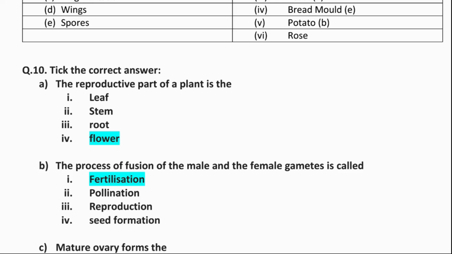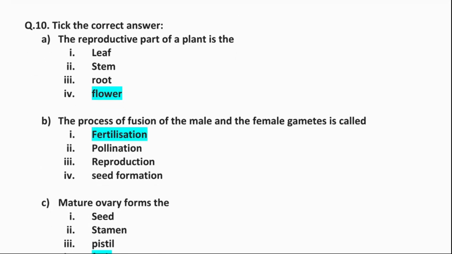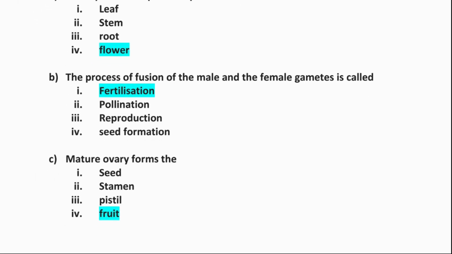A. The reproductive part of the plant is option 1, leaf, option 2, stem, option 3, root, option 4, flower. So the correct answer is option 4, flower. B. The process of fusion of the male and female gametes is called option 1, fertilization, option 2, pollination, option 3, reproduction, option 4, seed formation. The correct answer, already discussed above, is fertilization, option 1.